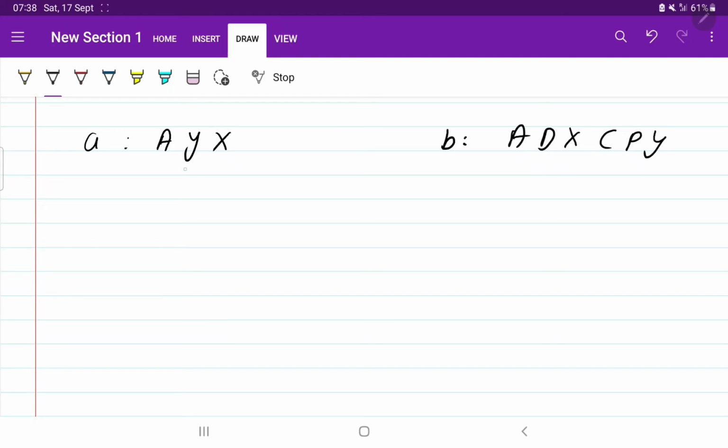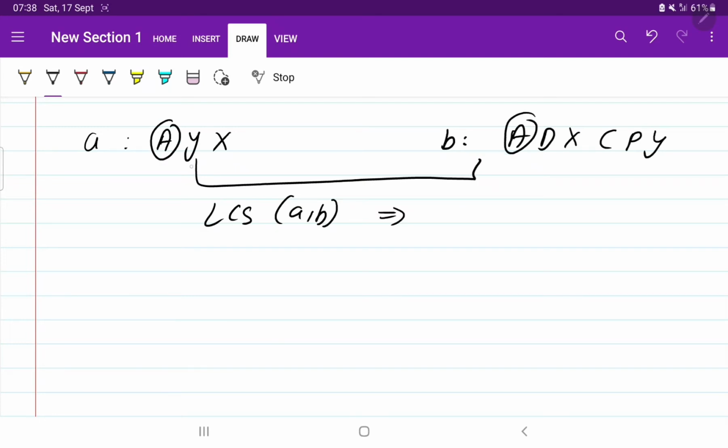ADXCPY. Now if I tell you to find the LCS of A and B, what are you going to do? You are going to say the common element is A, and you can choose Y. Okay, A and Y is also fine, and you can choose X also. Any element. So there are two subsequences with the same length.